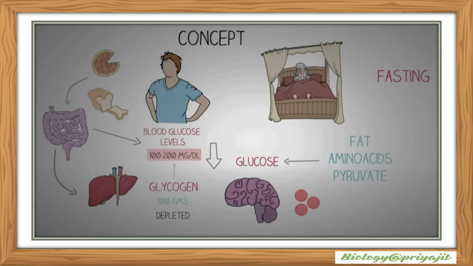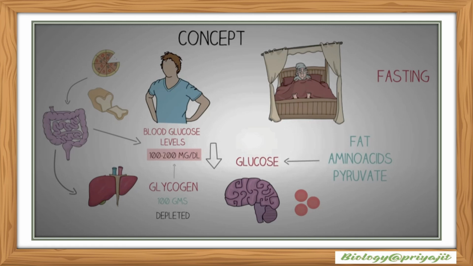So what is the concept? When we eat food, after digestion, this food produces glucose, and the blood glucose level in our body is usually found between 100 to 200 milligrams per deciliter. But when glucose is in excess in our body, it will be deposited as glycogen in our liver. When glucose level falls, glycogen is depleted and produces glucose in the blood. But fat, amino acids and pyruvate can also produce glucose during fasting.